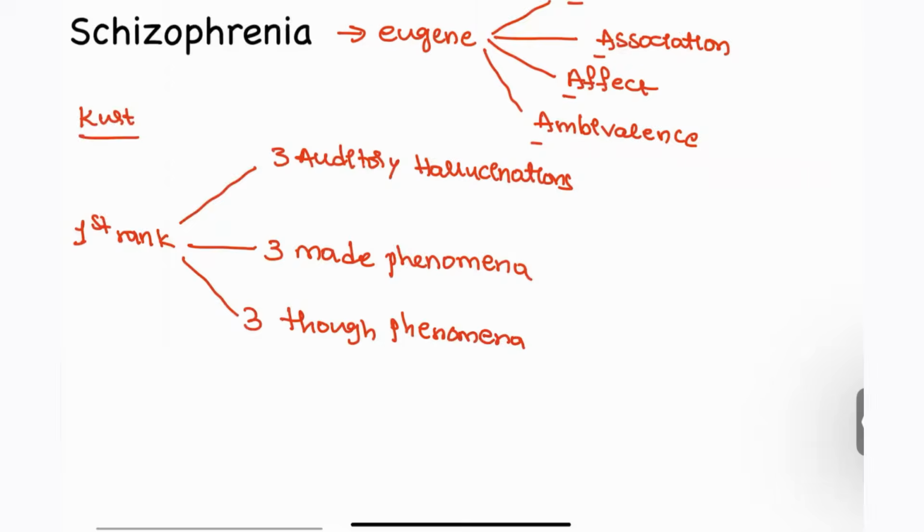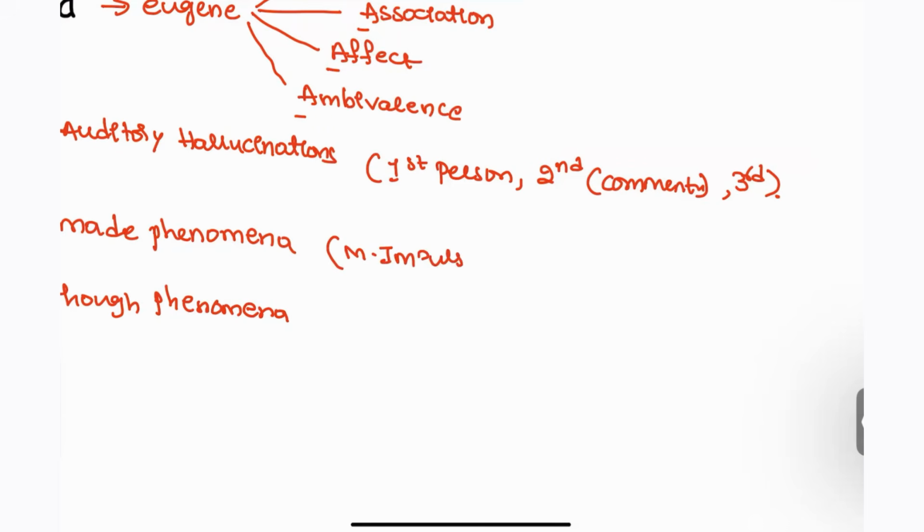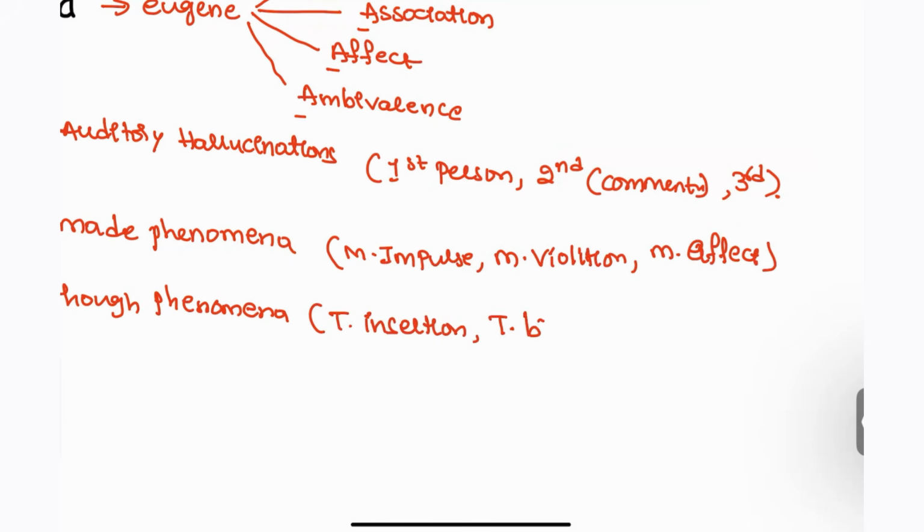So what are those three auditory hallucinations? For example, they are going to hear a first person voice, a second person voice giving commentary, and next a third person voice executing. This way they are going to hear. Next, made impulse, made volition, and made effect. Next, thought insertion, where something is going to be inserted in our mind, thought broadcast, which will be running always and continuously, and next thought withdrawal.